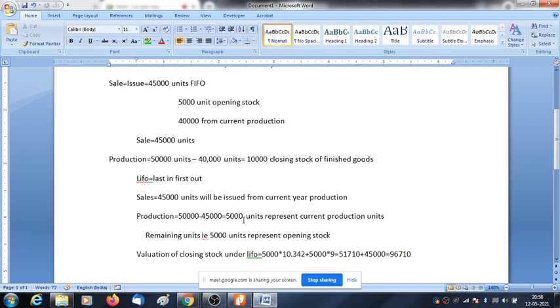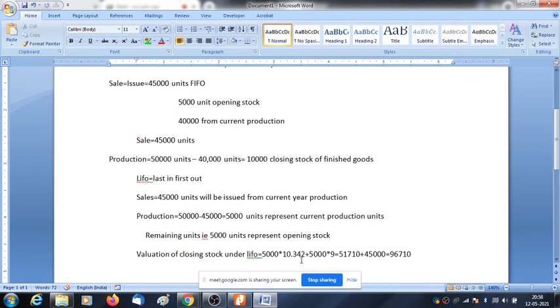Have we issued the opening stock as sales? No, the 45,000 units all come from current year production, and the opening stock is still left over. So the leftover from current year production is 5,000 units and 5,000 units from opening stock. This represents your closing stock. So the valuation will be 5,000 into 10.342.